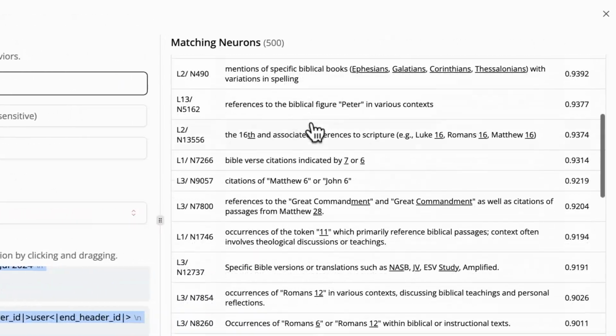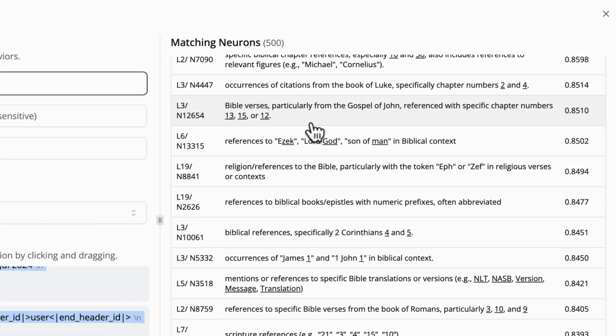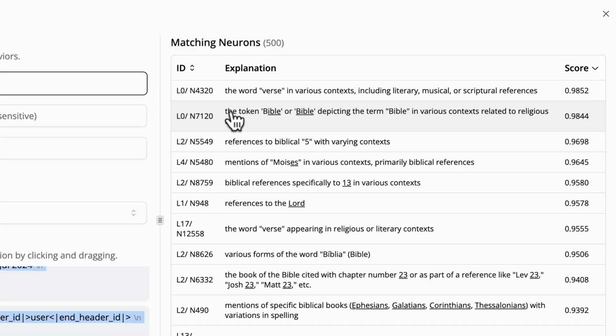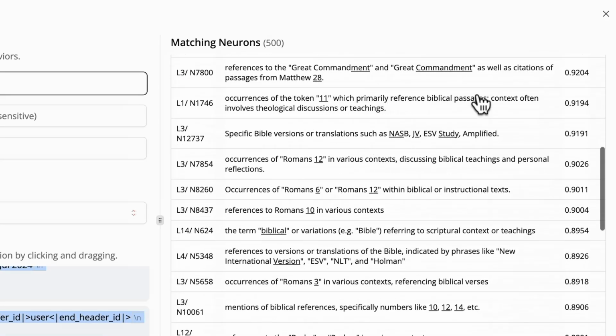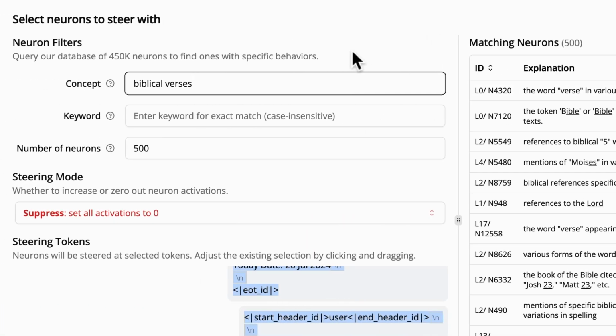Okay, and you can actually see the list of neurons right here. Each individual neuron, and it tells you about what that neuron is generally associated with, right? You can see this neuron right here is associated with the token Bible. This one is associated with the word verse, but not just in the context of Bibles, but also in terms of literary, musical, or scriptural references. So you can check these out if you want, but right now, our focus is to test to see if it's actually these neurons that are causing the model to hallucinate.